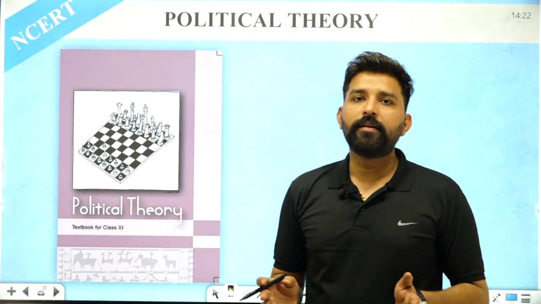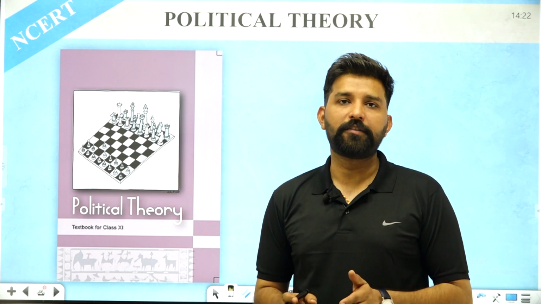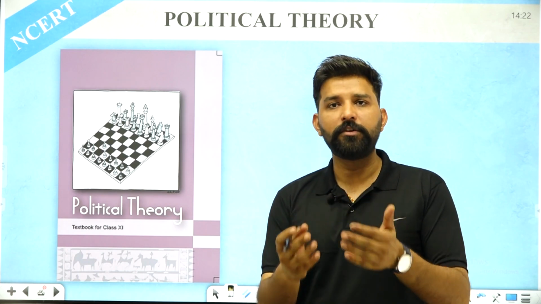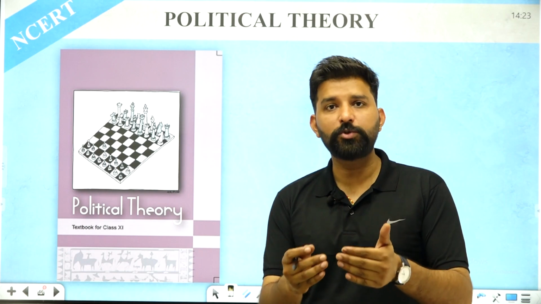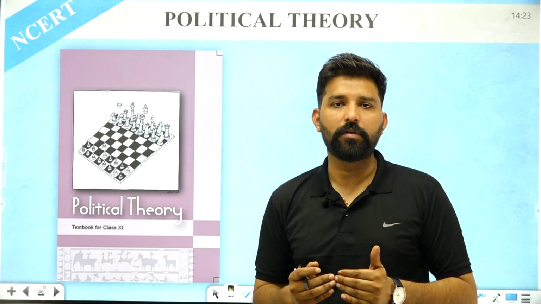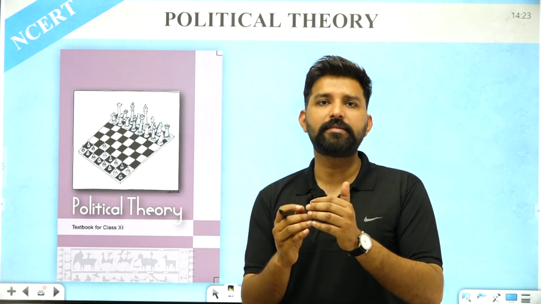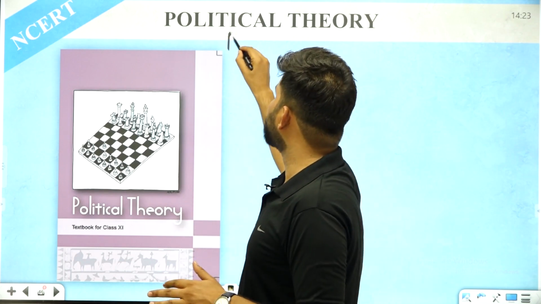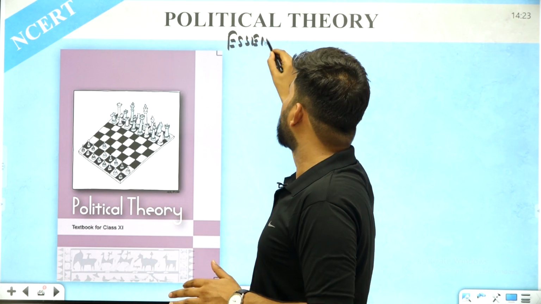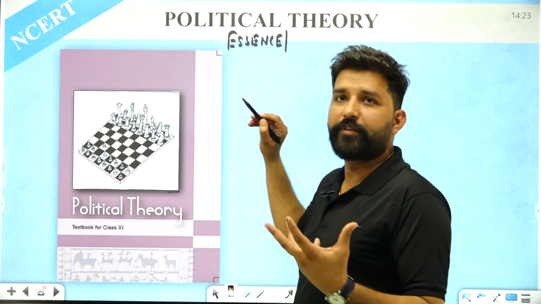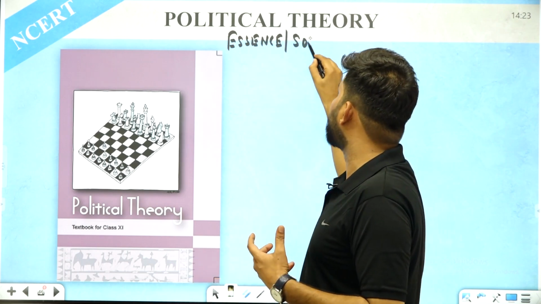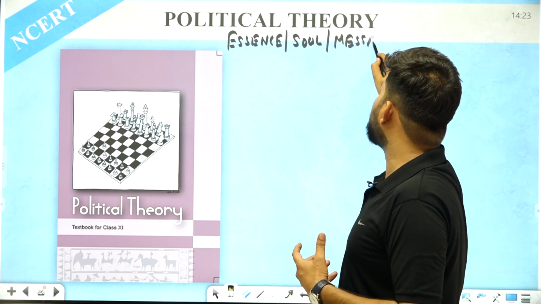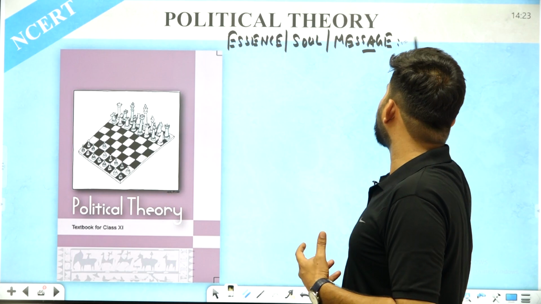Now first of all, look at the essence or the message behind this book, that what the framers of this book want to convey, what message they want to deliver to the students, and what they want students to understand from this particular book. So first of all, we can categorize this message into 4 to 5 points broadly. So first of all, let's try to understand what is the essence behind this book, or we can say that what is the soul of this book, or what message this book wants to convey to each and every student, or even to the teachers.